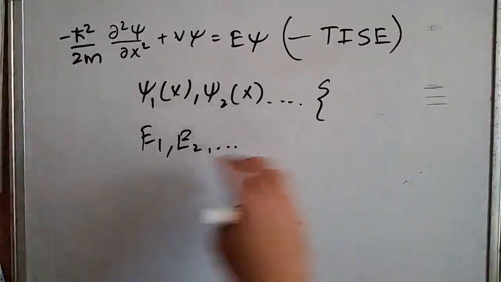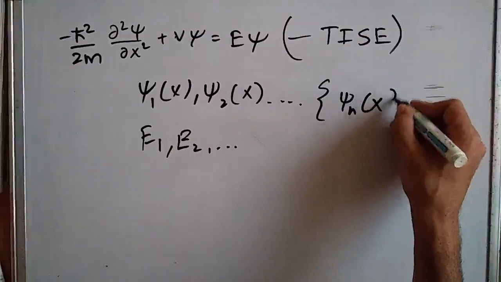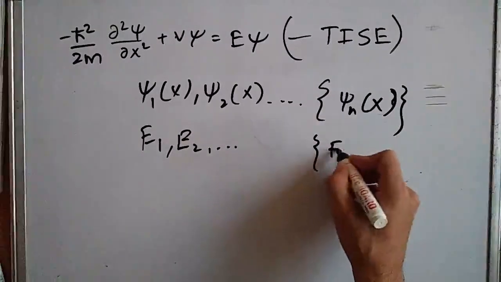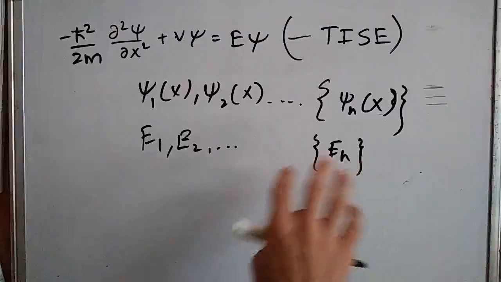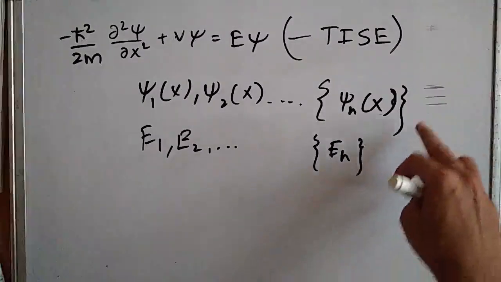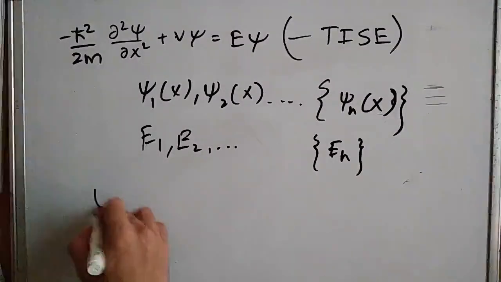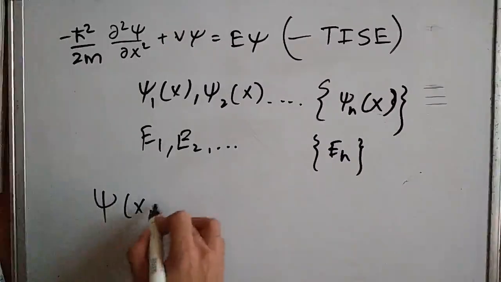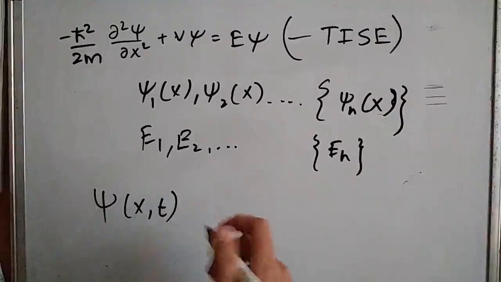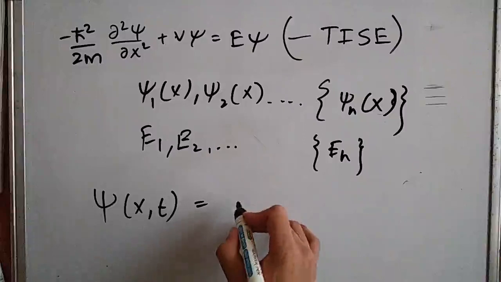So collectively I can write this wave function as psi n of x, the set of all these values, and this as En. So it is in a more generalized form. So we can make use of these wave functions and energies to construct a main wave function. So our general solution, the most general solution, will be a linear combination of all these psi's and E's.